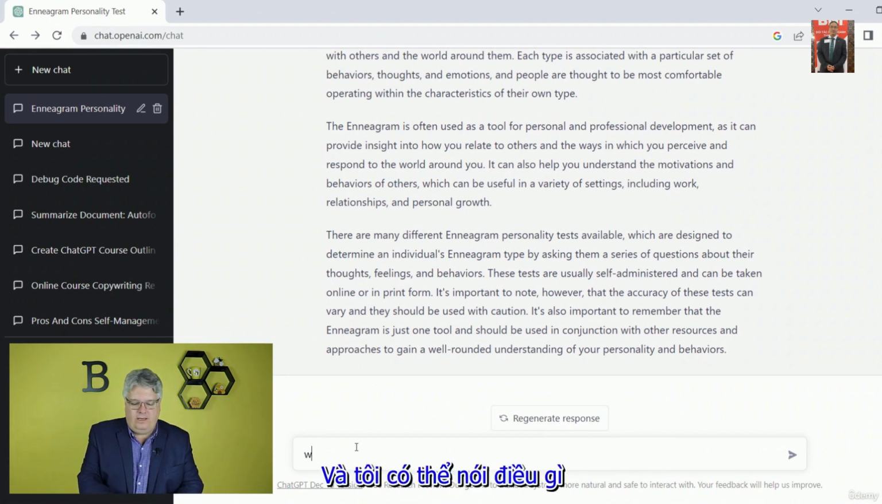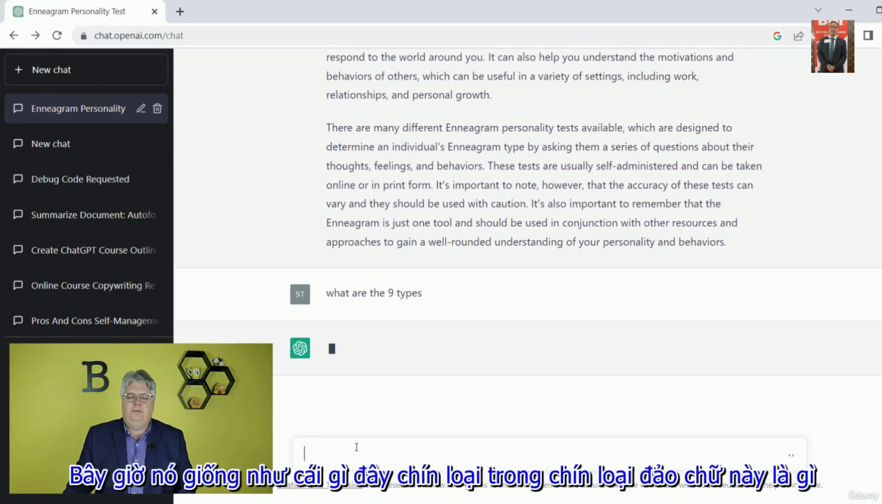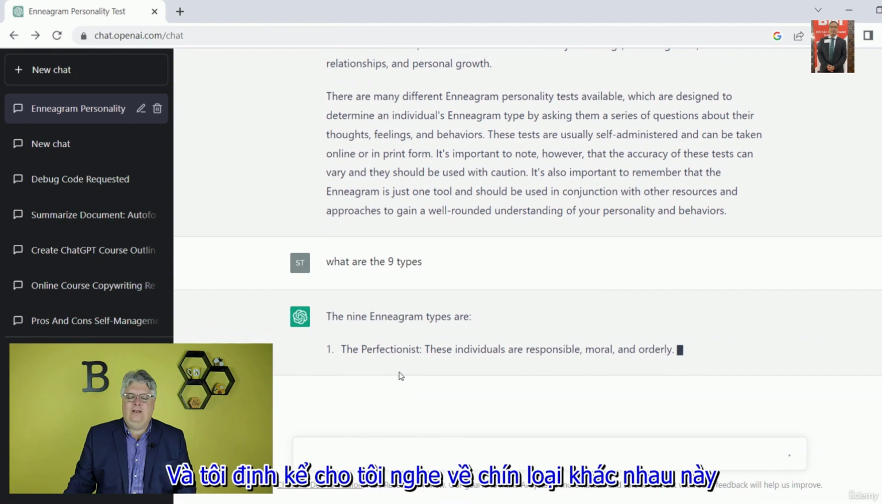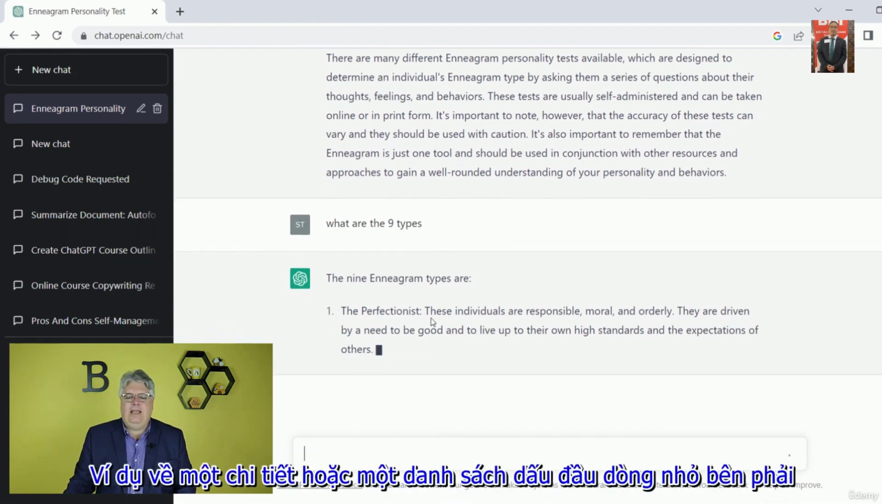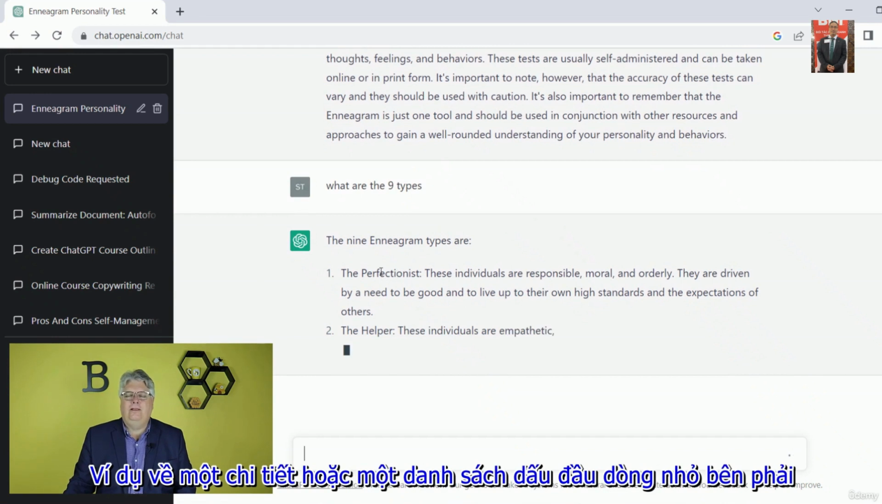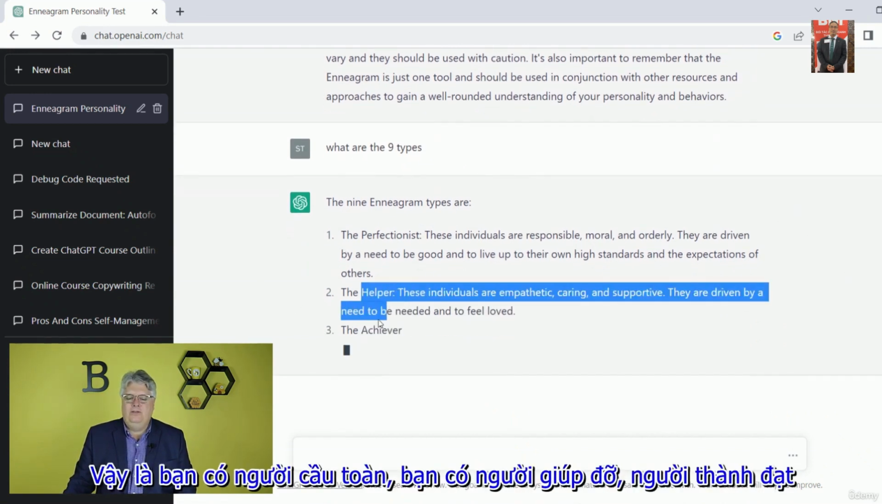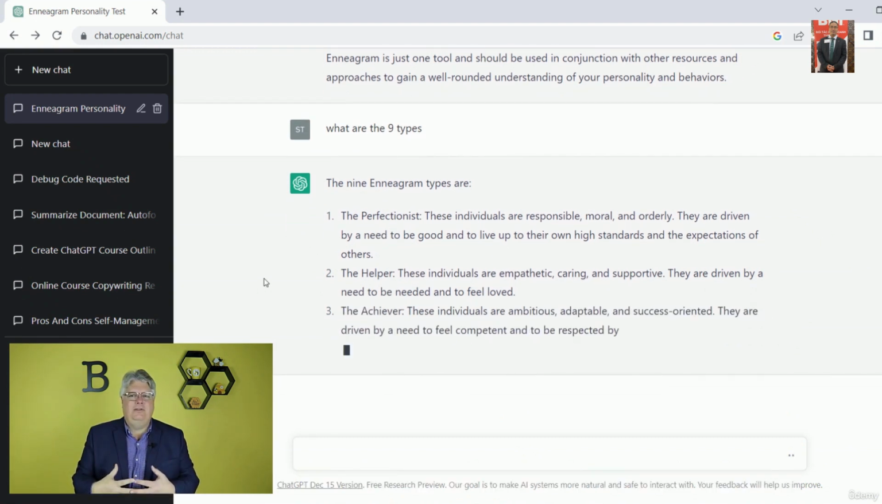And I'm going to say, what are the 9 types? Right? So now what is it like? What are these 9 types? Tell me about these 9 different types. Give me a little example, some detail, or a short bullet point list. So you have the perfectionist, the helper, the achiever. As you read through this, you can see these are the different 9 types of Enneagrams.